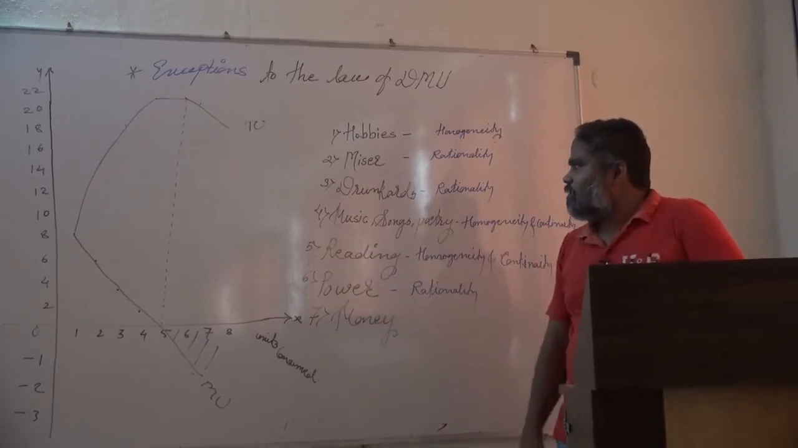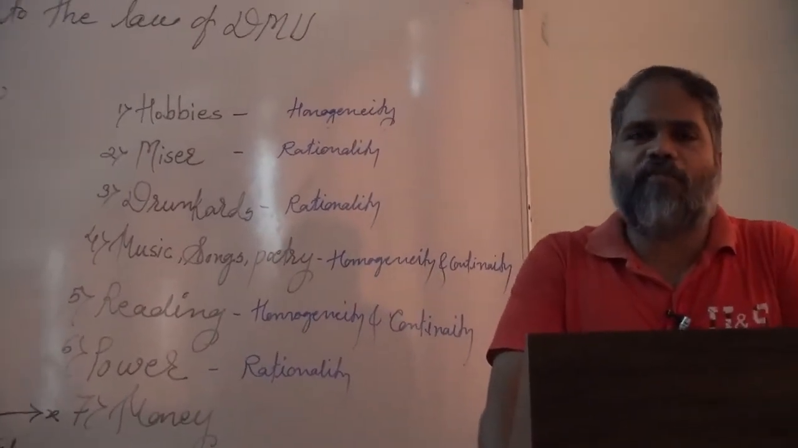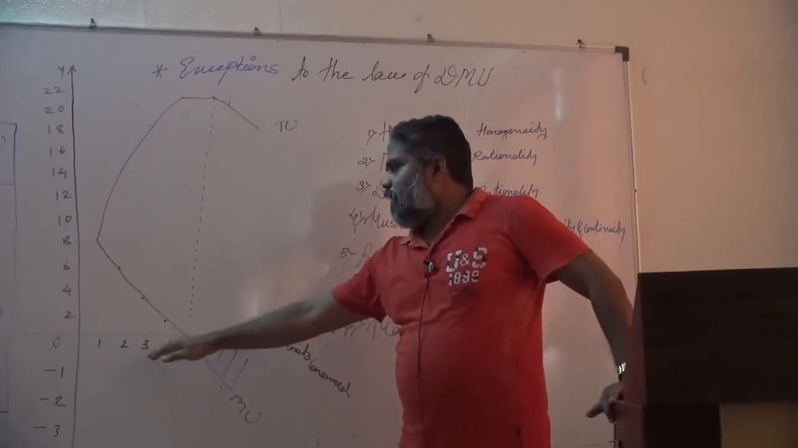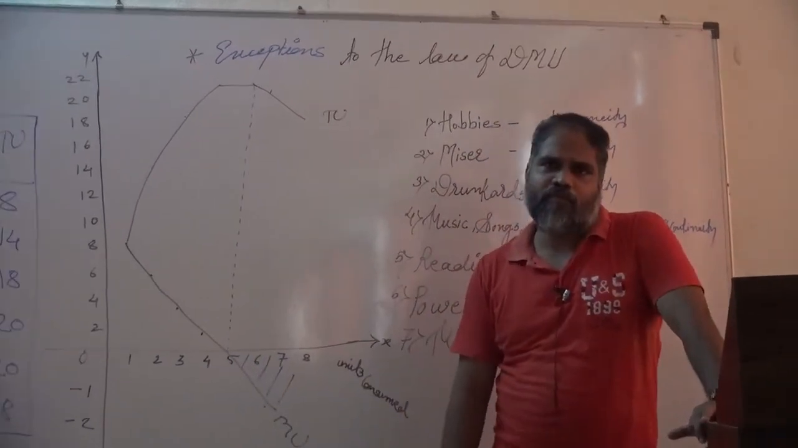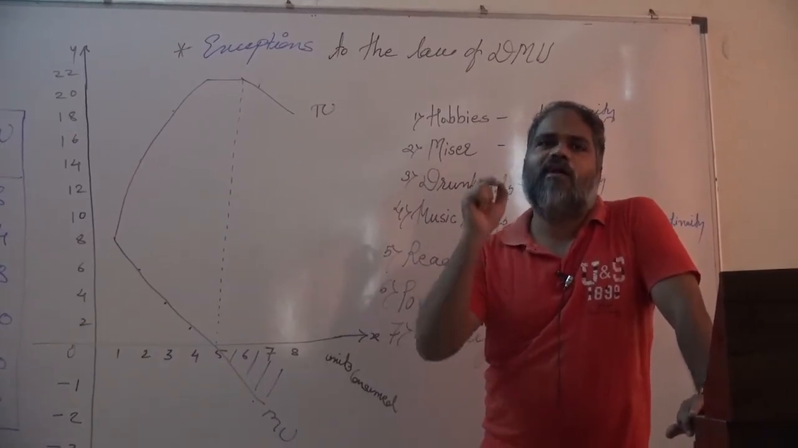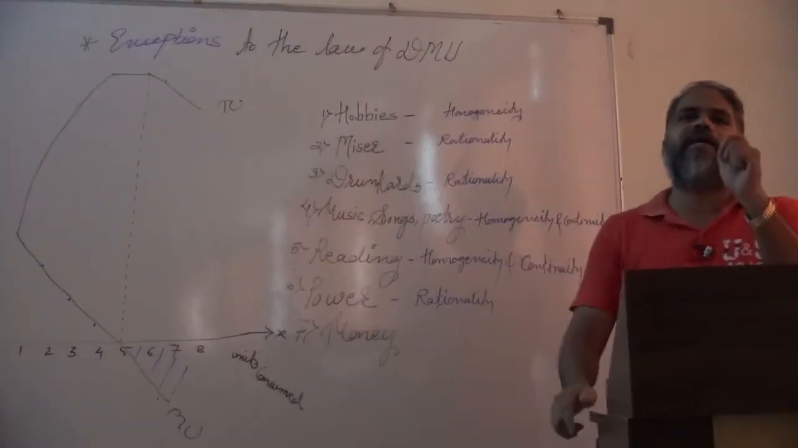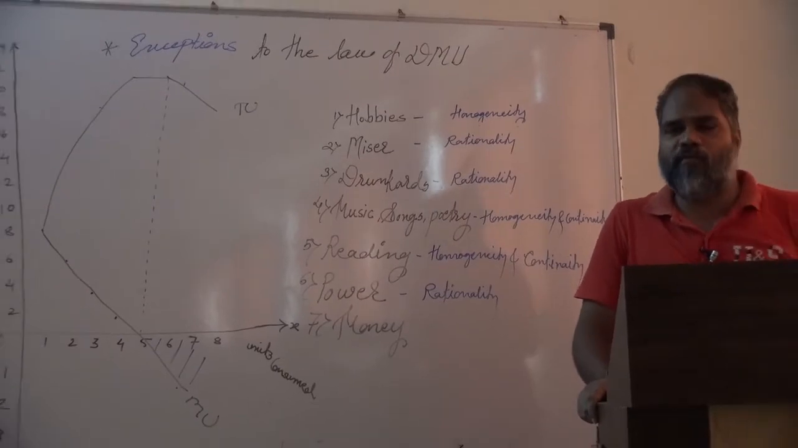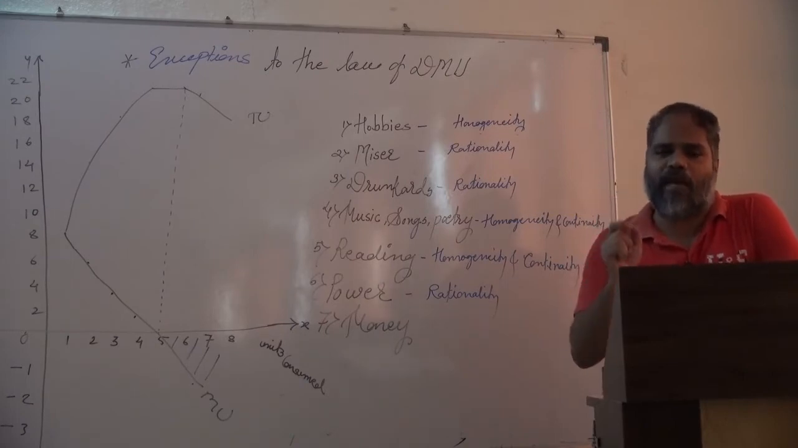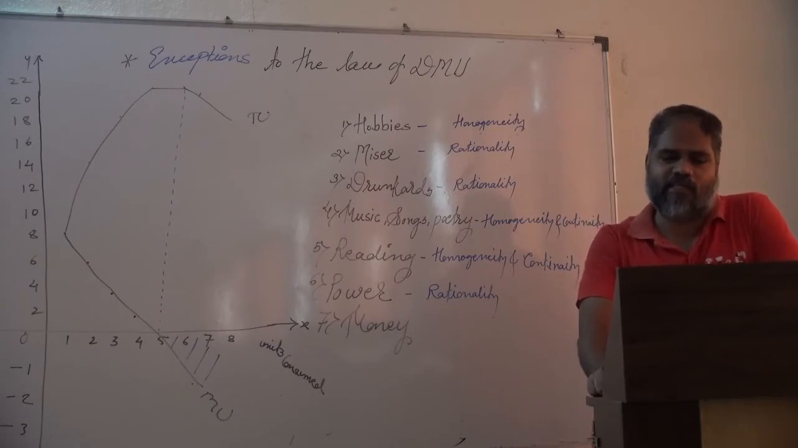The third point we have to discuss is the drunkard. Strictly speaking, in the case of drunkards, the law of DMU does not work, because the law of DMU states that with an increase in the stock of commodity consumed, marginal utility goes on falling. It means the consumption of one more extra additional unit gives less satisfaction. But in the case of a drunkard, the consumption of one more extra additional peg of liquor gives more and more satisfaction because of intoxication.